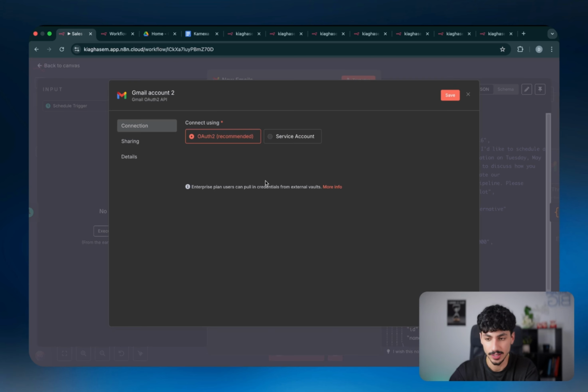And then once you've clicked on create new credential, you can literally just click on sign in with Google and sign in, and then you'll be connected to your Gmail address. Just like that, super easy.